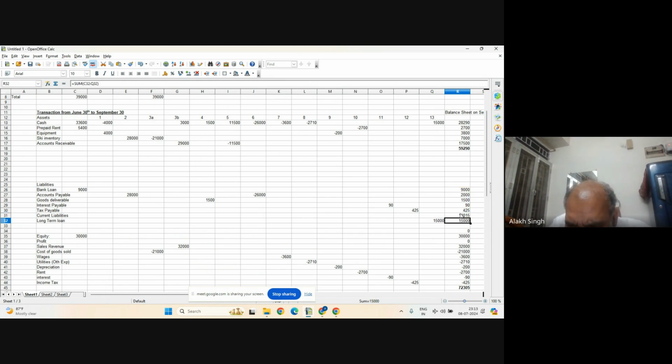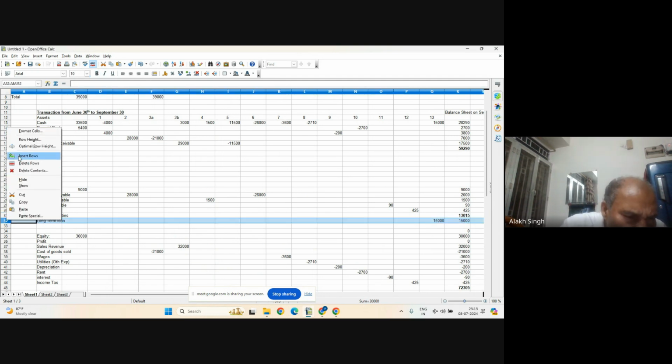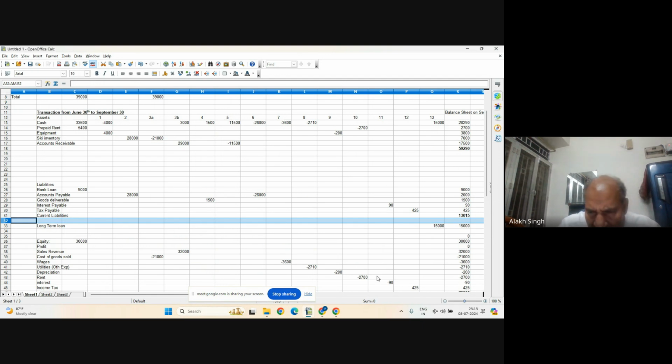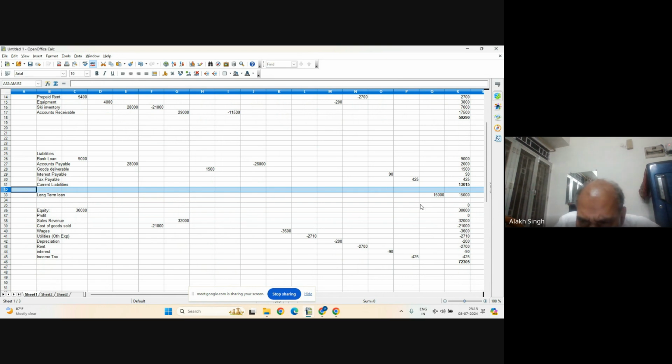So this becomes our current liability. I make it bold. And long-term liability is already there, there is only one item. So I shouldn't add, just let me separate it. So this is our long-term liability. And what is our equity? So let's add this part. So you can do simply equity. So our balance sheet has matched.